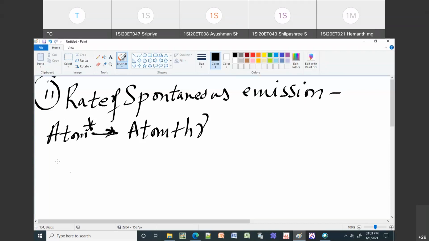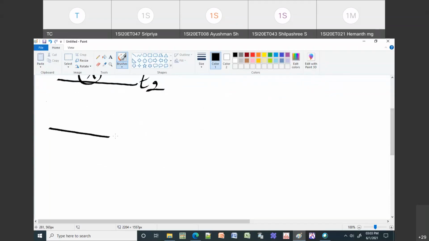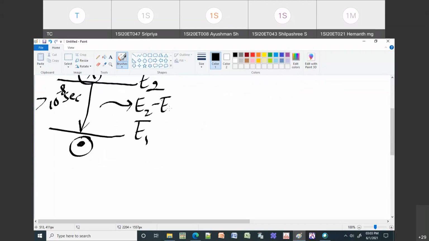So that means you take an atom which is already in excited state, which is in E2, and then you just wait for some time, which is 10 raised to minus 8 seconds. After 10 raised to minus 8 seconds, what happens? This atom is going to come down to ground state by giving out some energy, which is having energy of E2 minus E1. So that is your spontaneous emission.